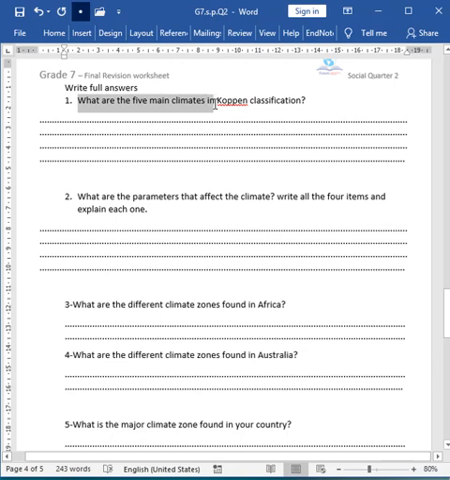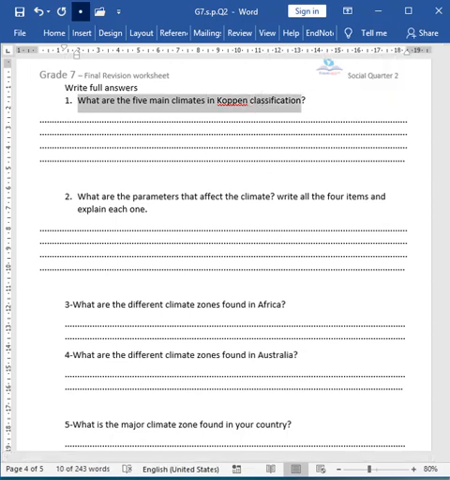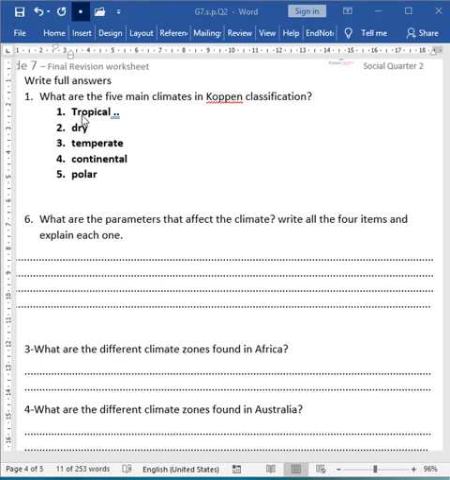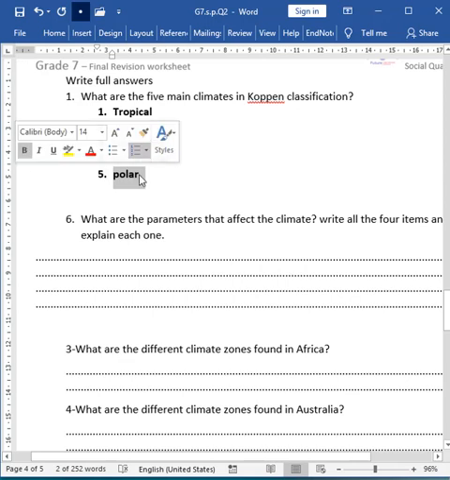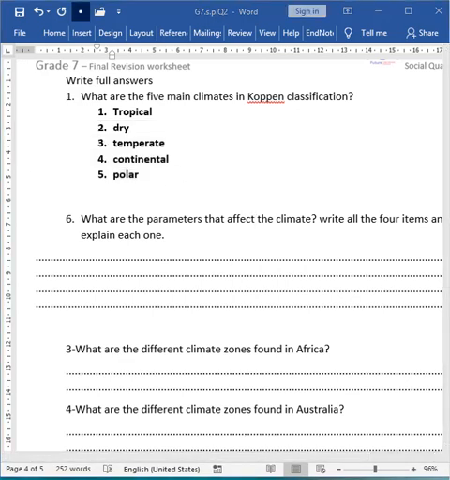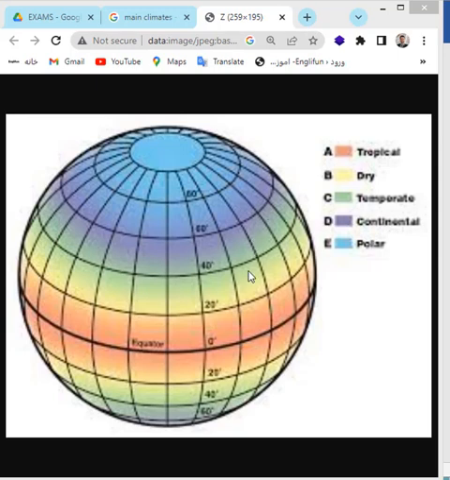What are the five main climates in the Köppen classification? Okay, so the five main climates are tropical, dry, temperate, continental, and polar. As you can see in this picture, the areas near the equator have a tropical climate.